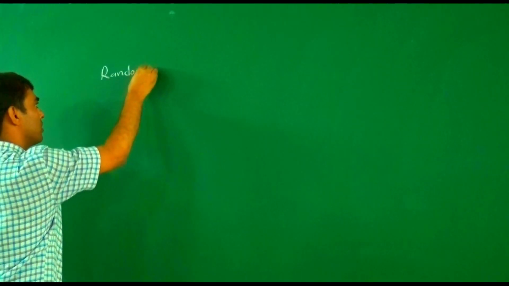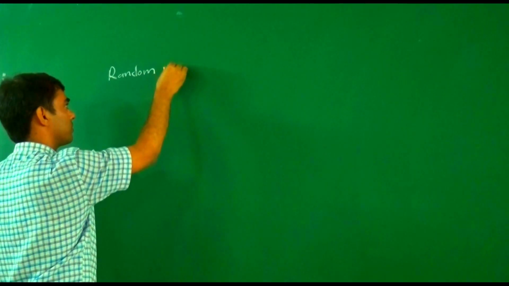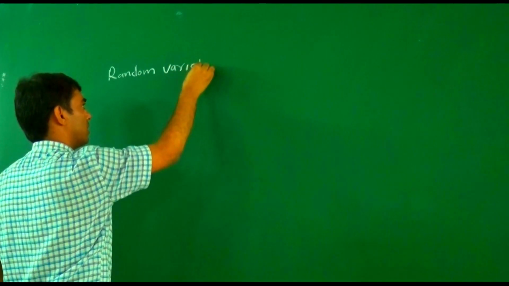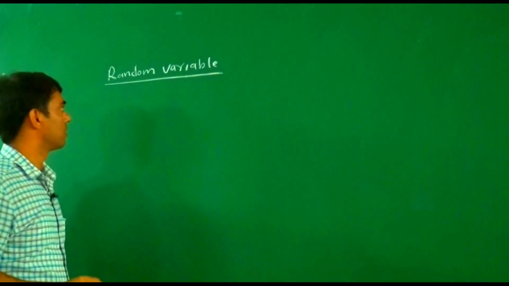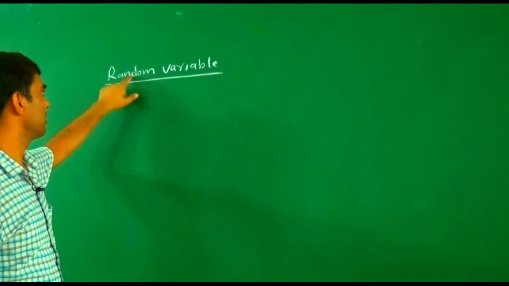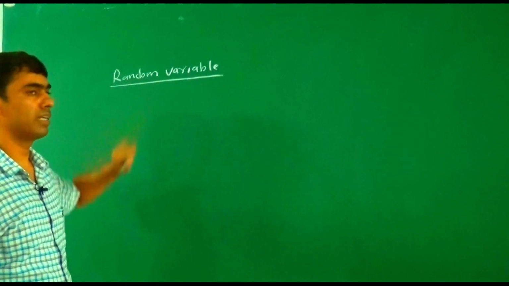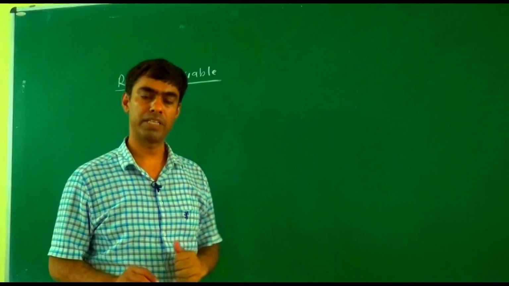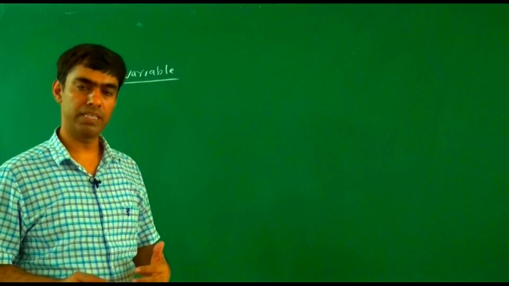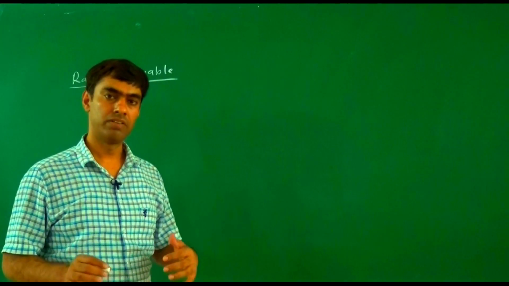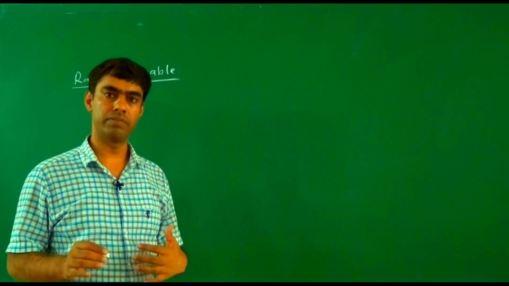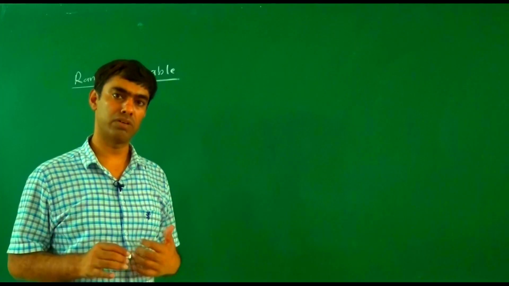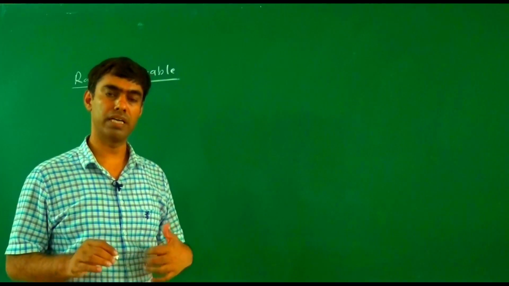So what is the random variable? From its name, random variable, this one came from the random experiment. So what is the random experiment? A random experiment is an experiment which is performed under identical conditions, but the output is unpredictable. It means there is an uncertainty in the output. Such an experiment is called a random experiment.